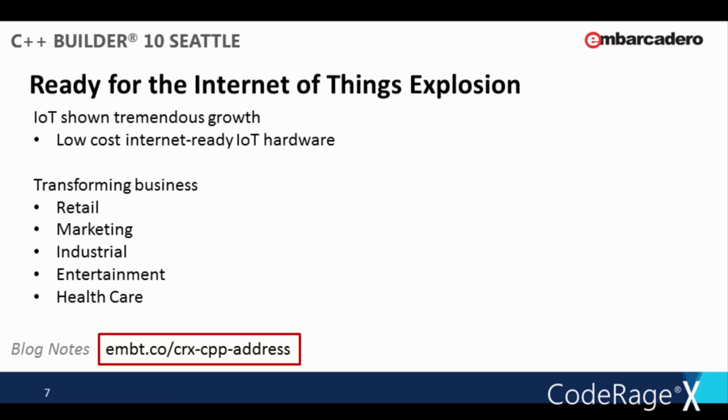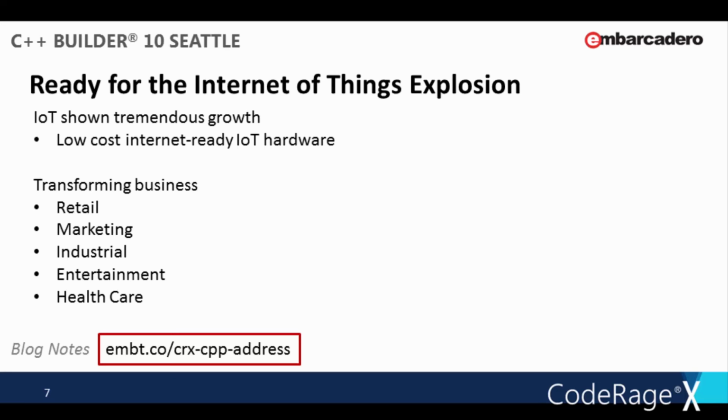C++ Builder 10 Seattle is ready for the Internet of Things. IoT has shown tremendous growth in the past year with an absolute flood of new gadgets and devices that are packed with all kinds of sensors, feeding a new wave of big data over the net. These devices are available at an incredibly low cost, which makes rolling out real-world solutions very doable from small to large scale. The IoT has a transformational effect on how business is done: retail, marketing, industrial, entertainment, healthcare.